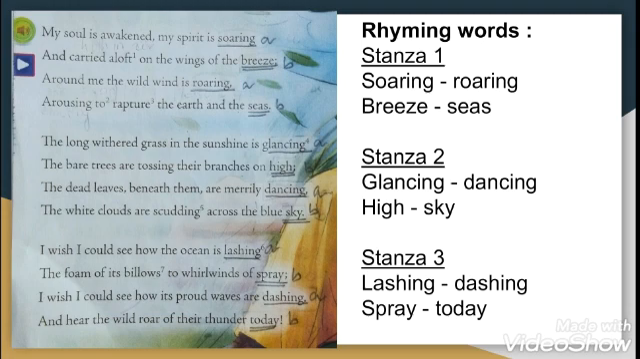Instead, the word soaring is rhyming with the word of the third line, that is roaring. Similarly, the word breeze given in the second line is rhyming with the word given in the fourth line, that is seas. So the rhyming pattern or rhyming scheme of this stanza is ABAB.